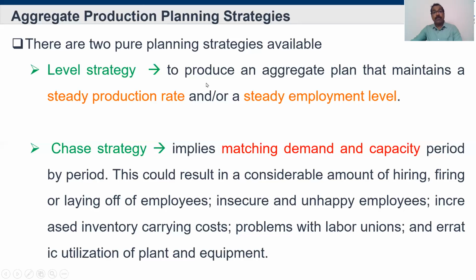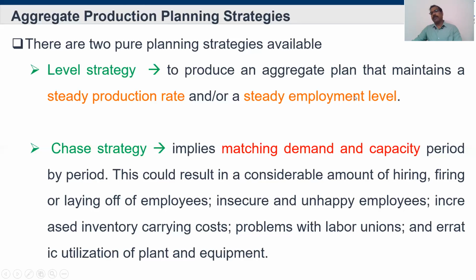Okay, so for a steady production rate, the demand may go up or down and fluctuation will be there. In order to take care of that fluctuation, whether it is increasing or decreasing, they will be maintaining the production rate in the particular industry. That is one thing that comes under the level strategy.